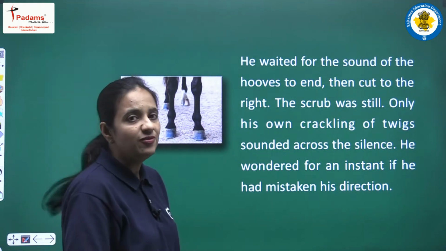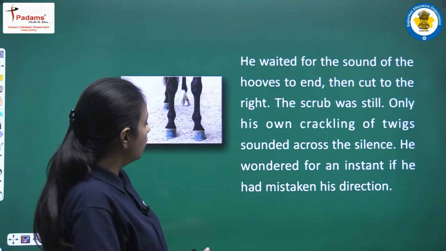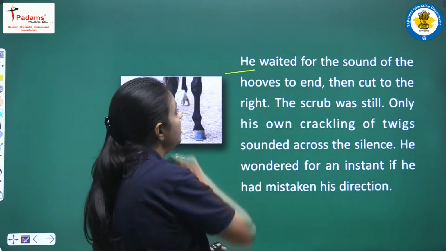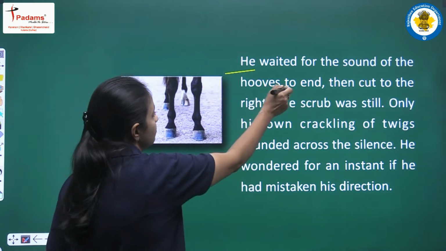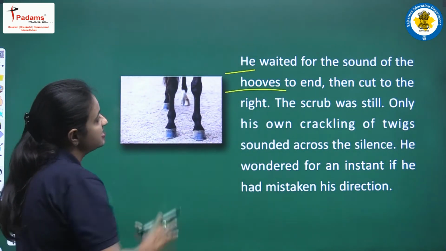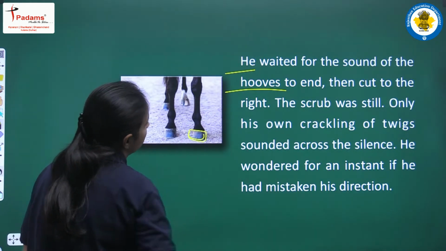So now when Melville was going back, and we all know that he was riding back on a horse. So now Jody, he waited for the sound of the hooves to end. So what hooves means? So in this picture we all can see these are the legs of a horse and this part, this is known as hooves.